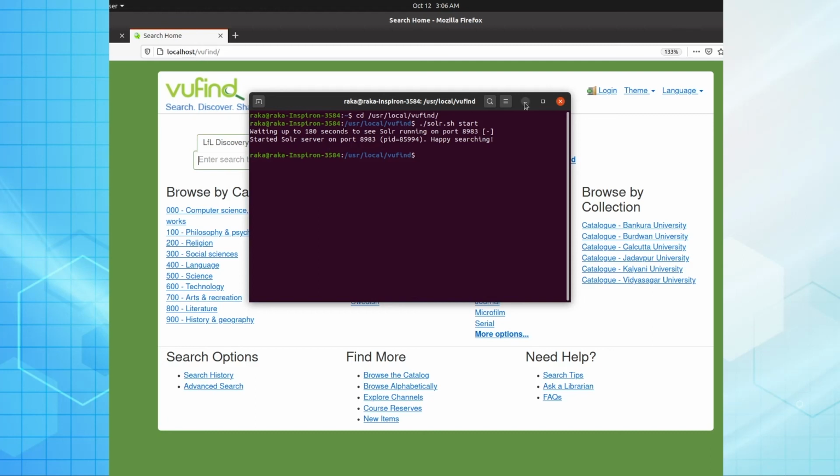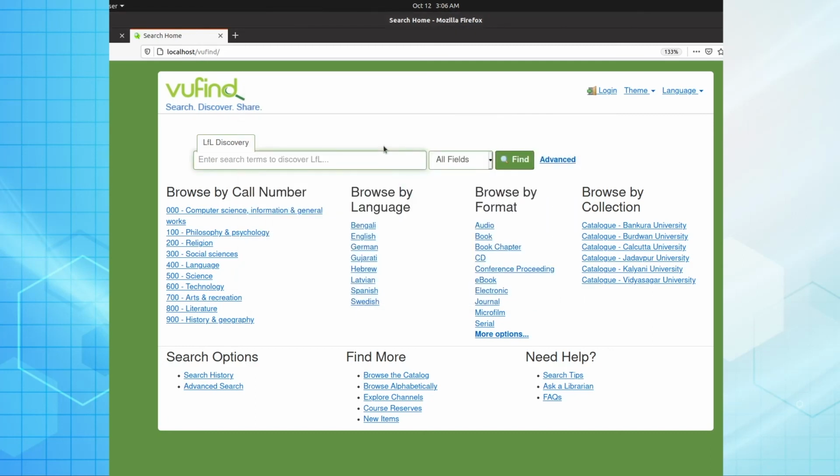Now let me try searching something. So now I am searching, suppose, web. It is trying to fetch resource data from different participating libraries. This is called auto suggestion. Now if I click web, you see how many documents will be coming from different participating libraries.